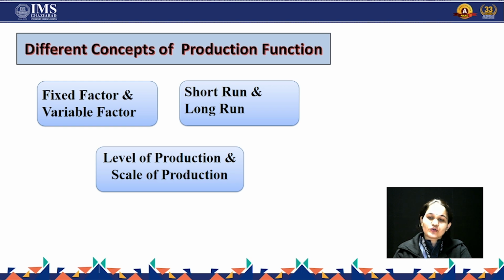But when we talk of scale of production, we assume that there will be changes in the inputs. We are assuming the size or total quantity of production, but within a given time frame. For example, for 1 year we consider our total production. So that's how these concepts come into existence.